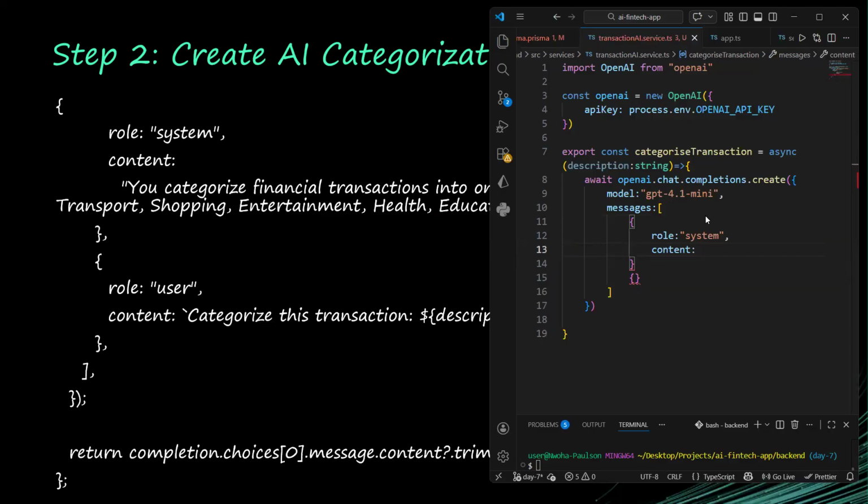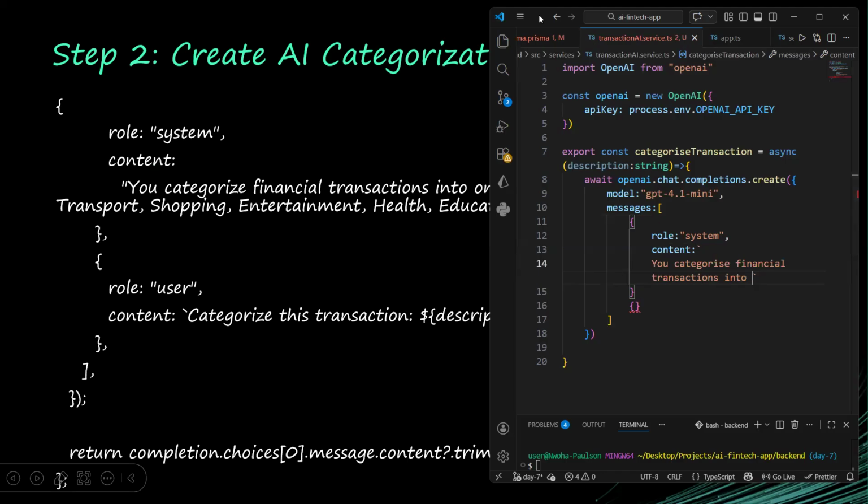Just make sure you have this. I can put it in here. So I can use this like this. I can say you categorize financial. We would also have a crash course on OpenAI, because all these things I'm doing here, you might not really understand, but I don't have the luxury of time to actually start explaining everything here. That is what we'll do in the crash course that we have.